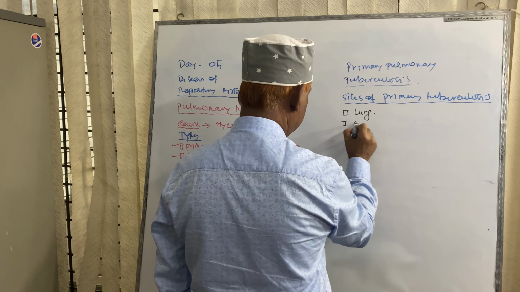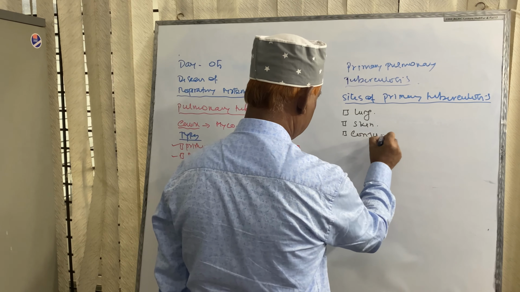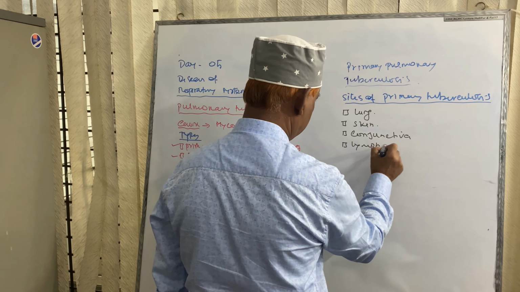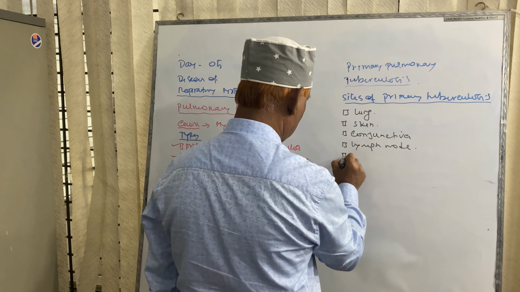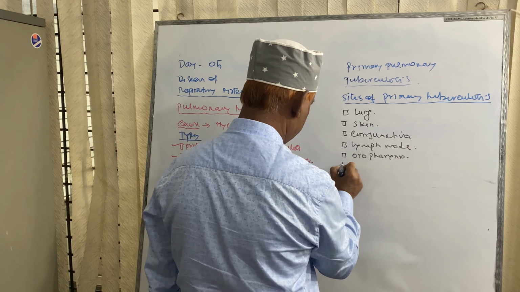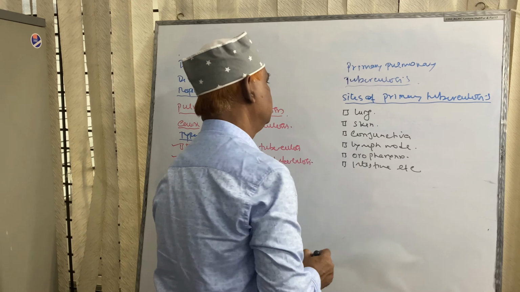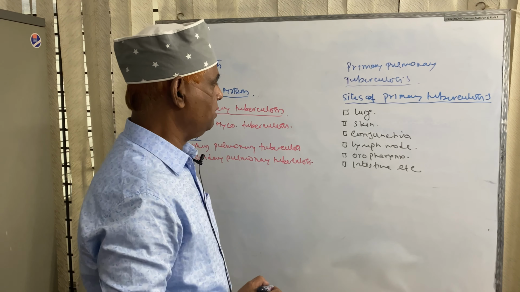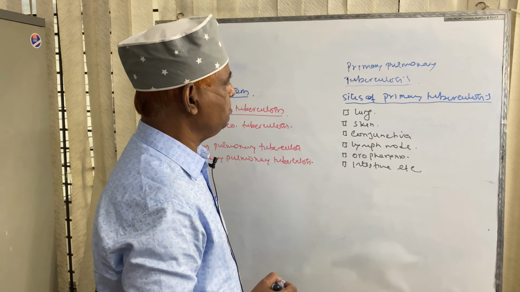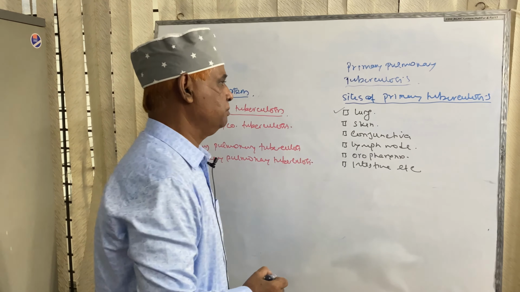Besides lung, skin, conjunctiva, lymph node, oropharynx, intestine, etc. are the sites of primary tuberculosis. Among these, lung is the common site of primary tuberculosis.